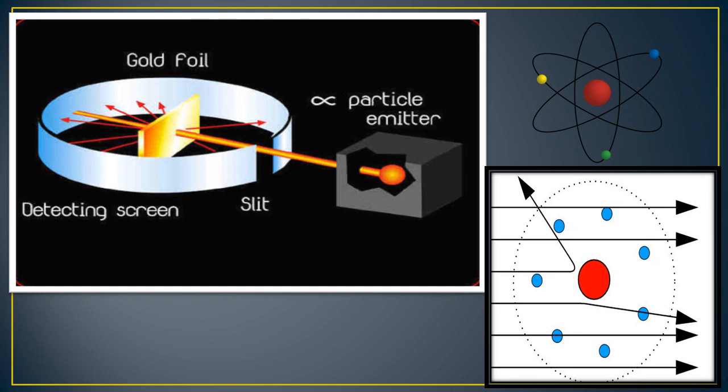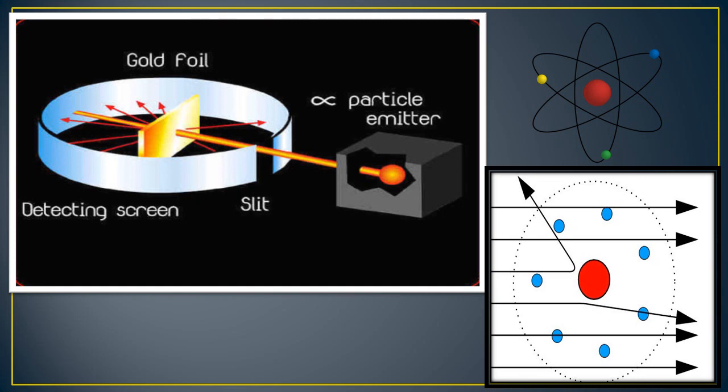The small number of alpha particles that got deflected, bending from their normal path through a small or a big angle, must have faced an obstacle in their path. Students, the deflection you can see in the second picture on the right hand side. It means that the positively charged and heavy part causing obstruction would be in the center of the atom.